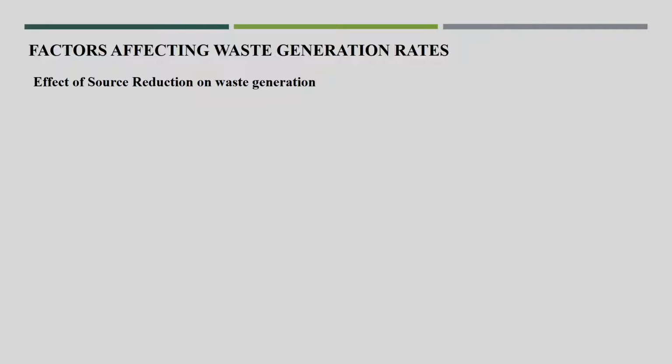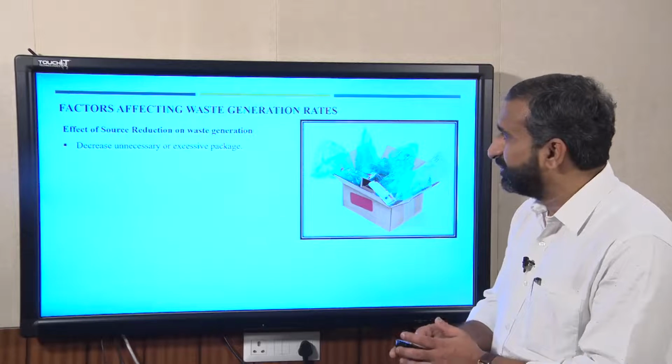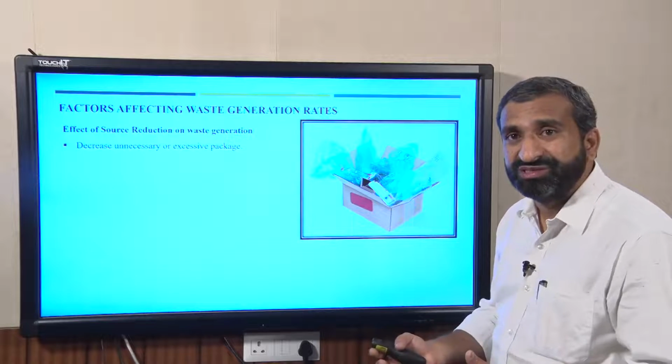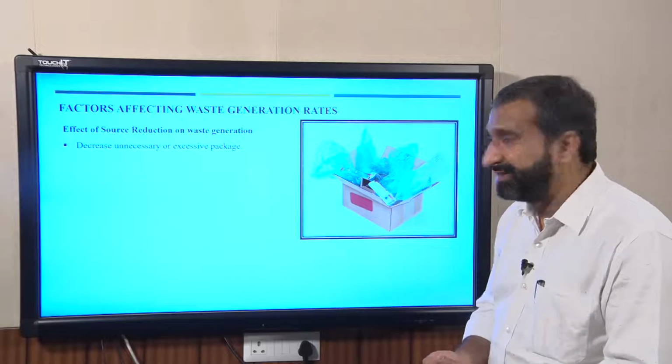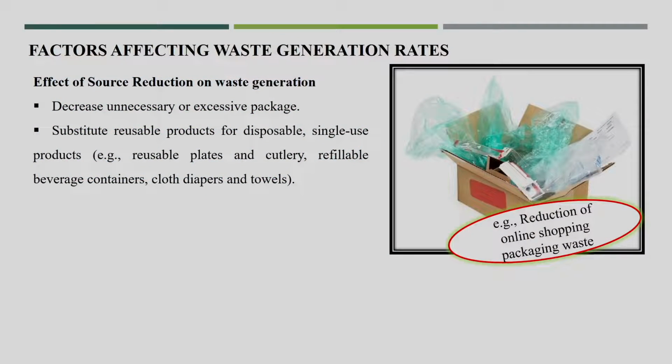The first is the effect of source reduction on waste generation. Now, this is the first point: decrease unnecessary or excessive packaging. Now, you see that in online purchases a lot of packaging materials are coming. So, if you reduce this unnecessary or excessive packaging, it is easy to reduce the waste quantity also. So, here, reduce online shopping and unnecessary packaging. Whatever is unnecessary, if you can ban or reduce that, it is easy to reduce the quantity of solid